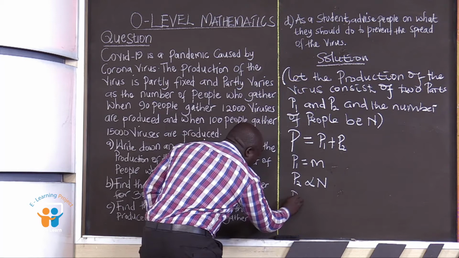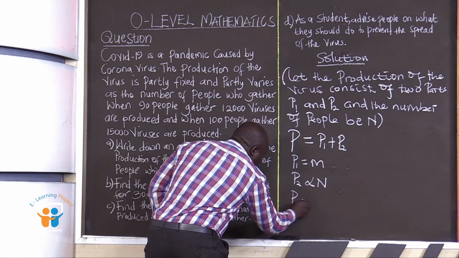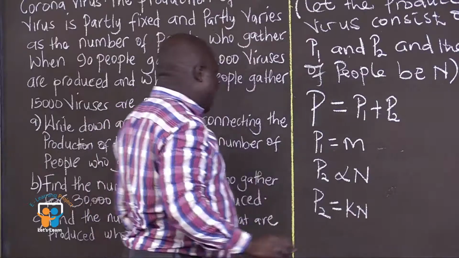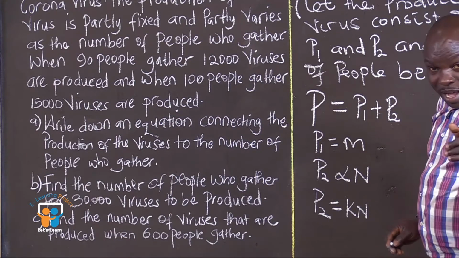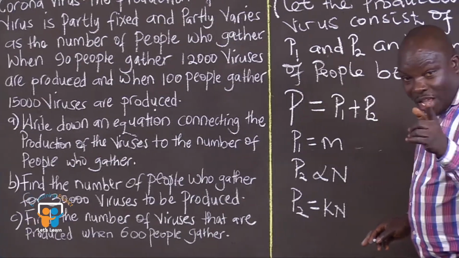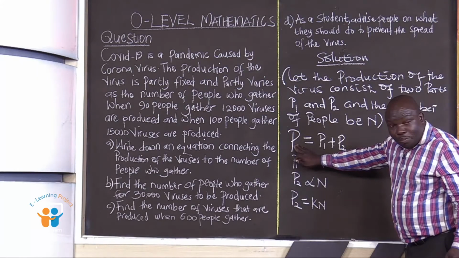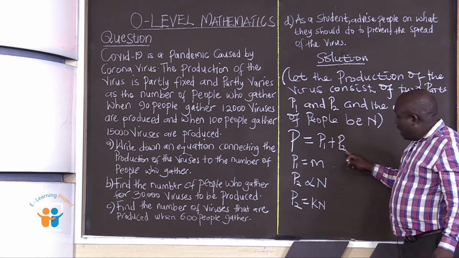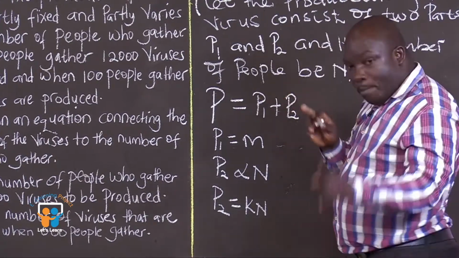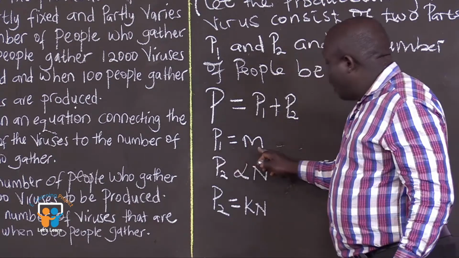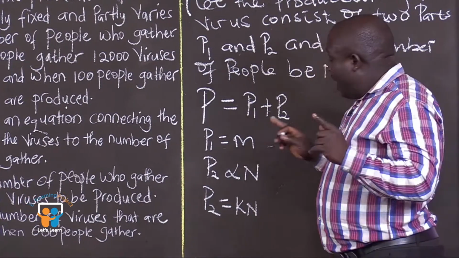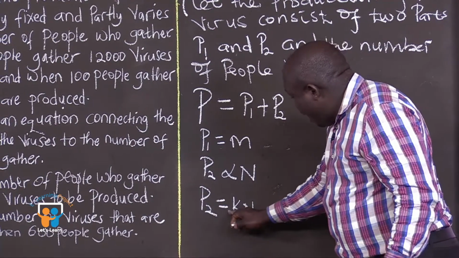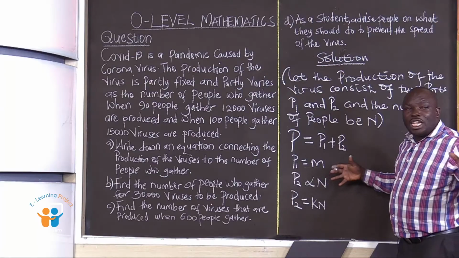So we can say p2 equals a constant K times N. Now, remember, we have an equation which says capital P equals small p1 plus small p2. But small p1 is represented by letter M, and small p2 is represented by KN. So we can combine the two.